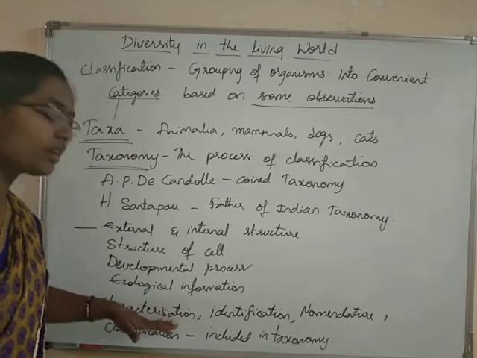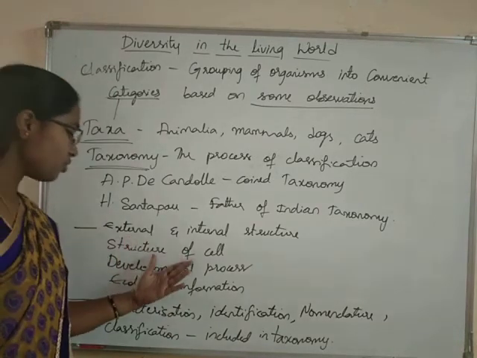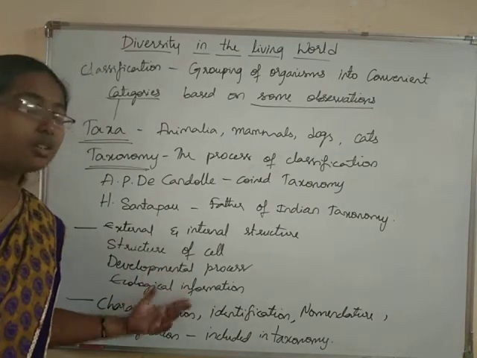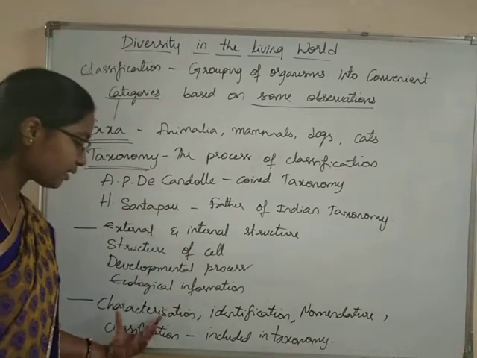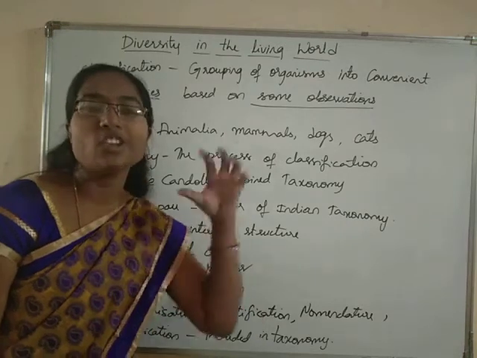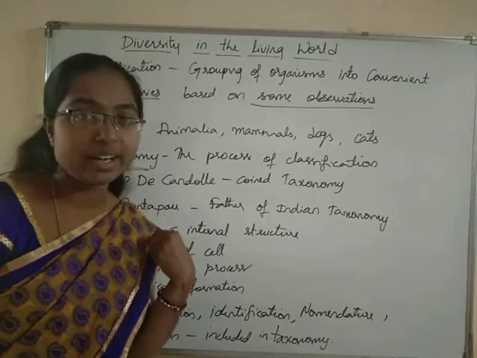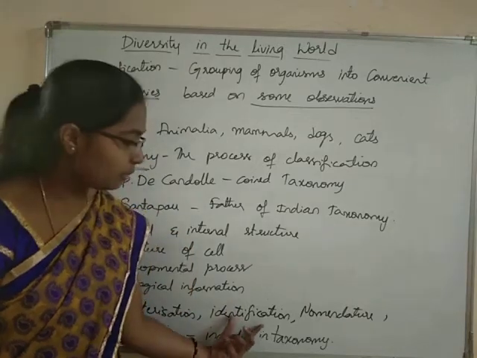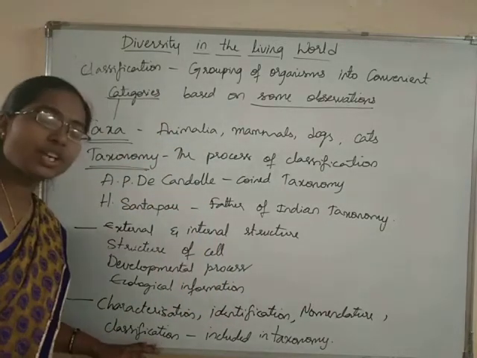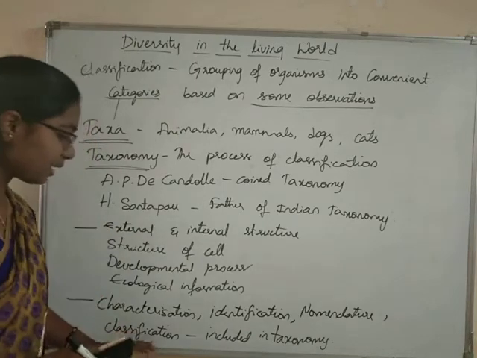Characterization means observing the different characters, like I have told you here: external and internal structure, structure of the cell, developmental processes, ecological information. So observing all this is called characterization. Then identification. We have to first identify the organism which we are trying to name and classify, right? So the identification of the organism should be done. Nomenclature means naming of the organism. Classification means grouping the organism into some convenient categories.